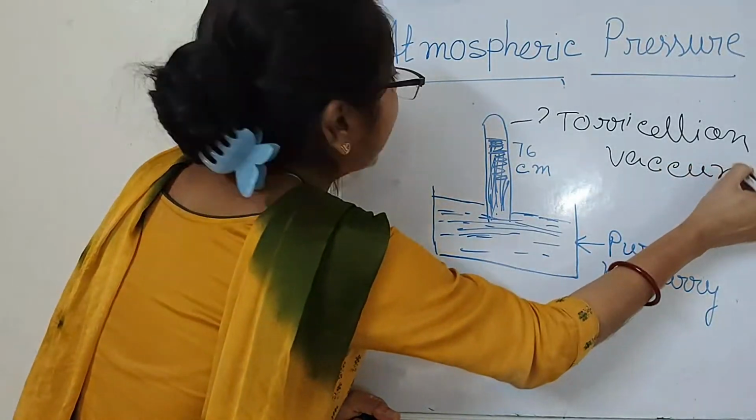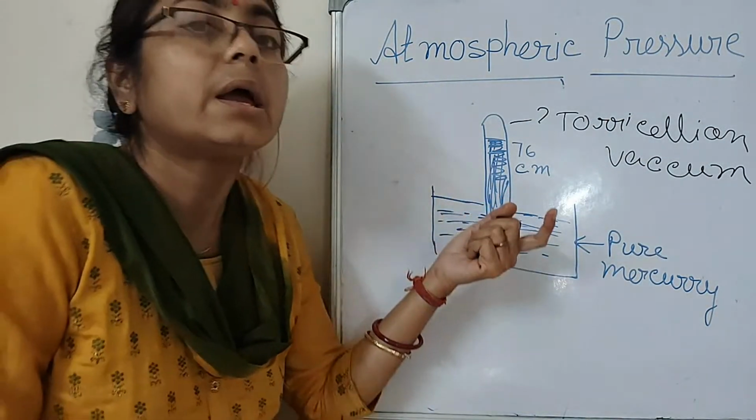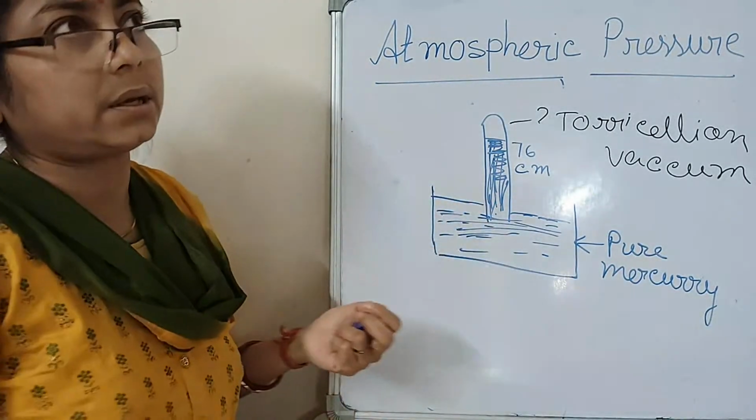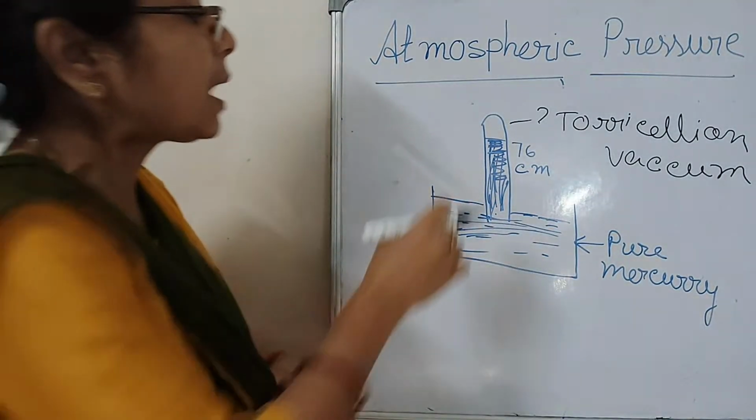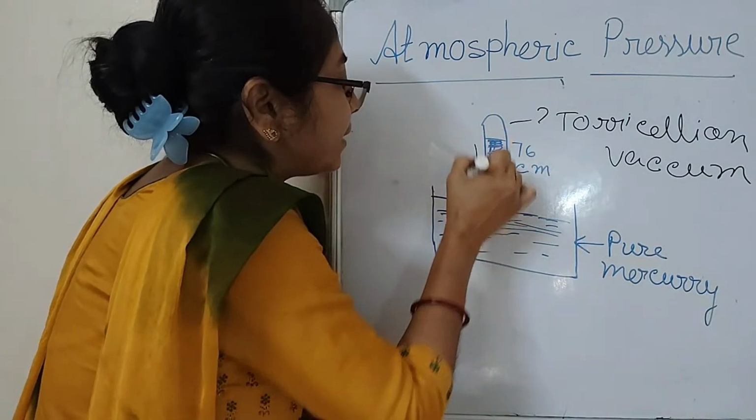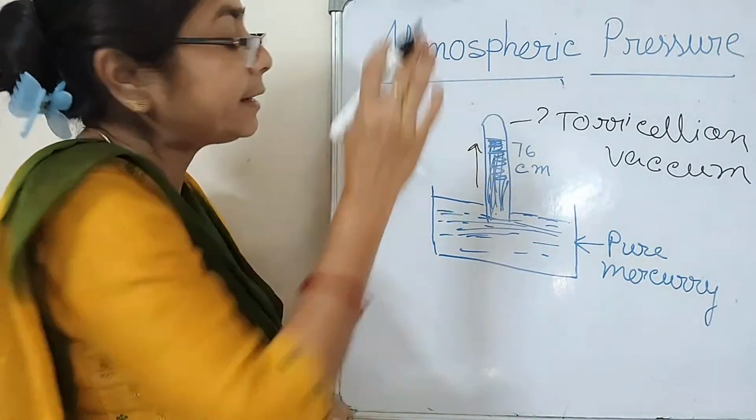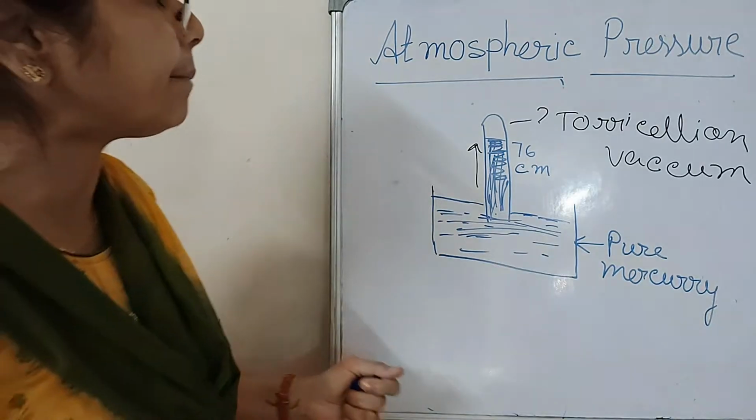Then the question: why is it Torricellian? Because Torricelli inverted it, for that reason we call it this. And why does it happen? Why 76? We measure it and it is 76 centimeters.